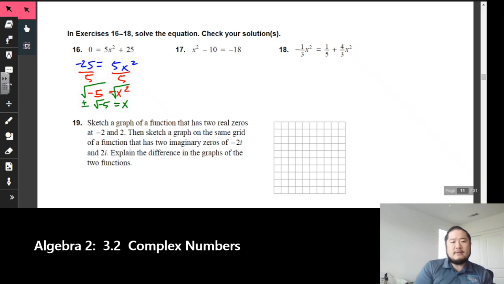Now, I cannot leave negative 5 or a negative number in the radical, so we're going to go ahead and use our imaginary numbers. And remember, I could split this apart into the square root of negative 1 times 5. And the square root of negative 1 is, hopefully you know, it is i. So my answer is going to be plus or minus i rad 5, and that equals x.